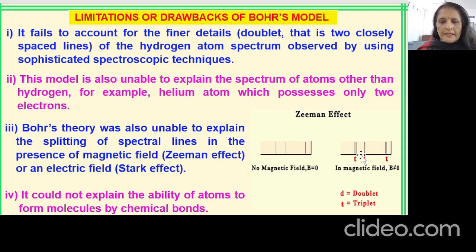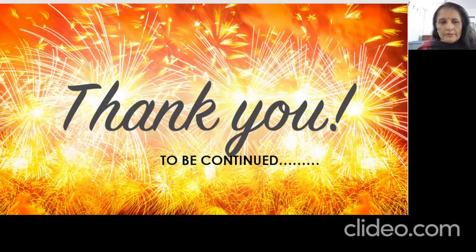Also, he could not explain the ability of atoms to form molecules by chemical bonds, because in this theory he focused more on atomic structure concepts and the deduction of mathematical expressions related to the hydrogen spectra. So that was all about the Bohr's model. Definitely, children, we are going to continue, as we will proceed to see up to what extent the drawbacks of the Bohr model were subsequently removed and what the new model of an atom is.